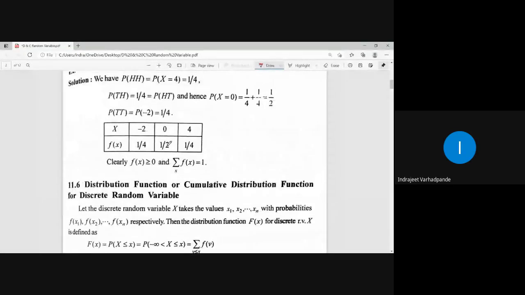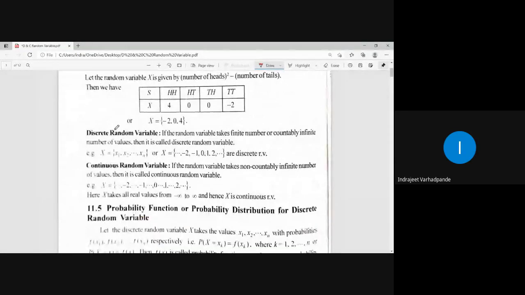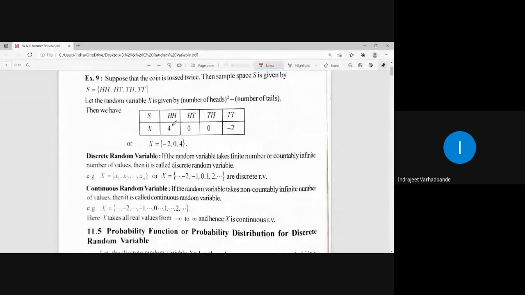Okay. So we were discussing the discrete random variable. In the topic random variable, we have two different random variables. One is the discrete random variable, which is countably infinite or takes a finite number of values. Secondly, the continuous random variable, which takes a non-countably infinite number of values.